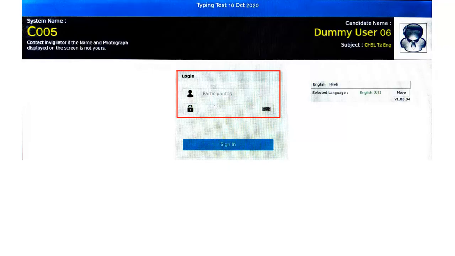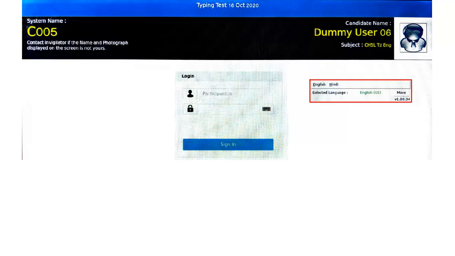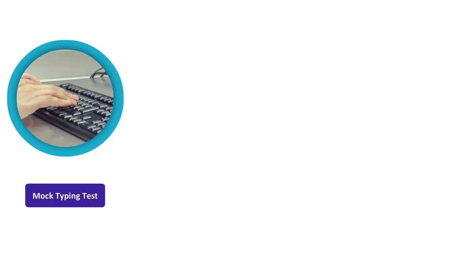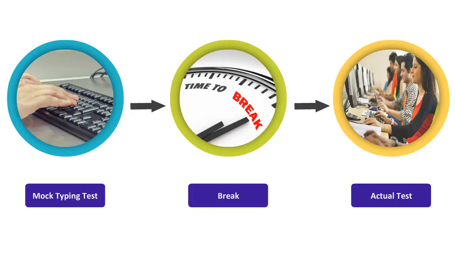After entering your login credentials, please check that your selected keyboard layout is also displayed here in the keyboard layout bar. Then click Sign In to log in. Your mock typing test will now begin. This will be followed by a break before the actual test.